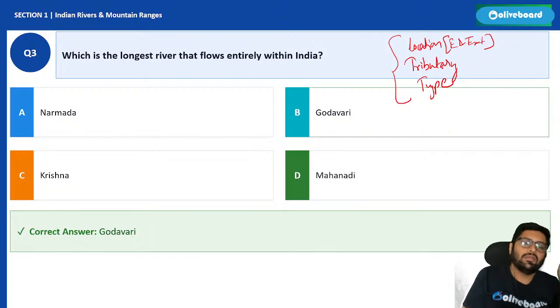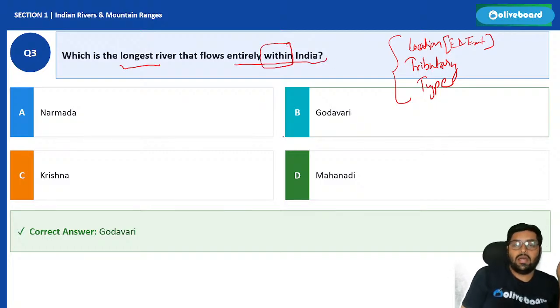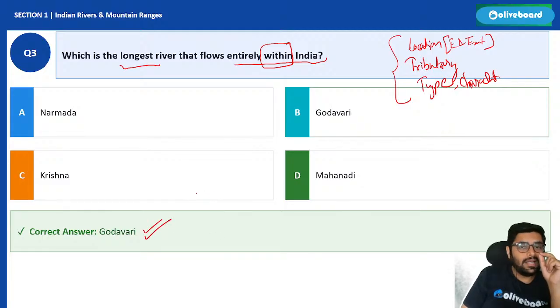Then we have: which is the longest river that flows entirely within India? Now, this is the keyword here: within India. So type or characteristic is also important. The longest river within India is Godavari, which flows entirely within India. Why not Brahmaputra? It comes from China. Why not Ganga? It goes to Bangladesh. So we have Godavari.